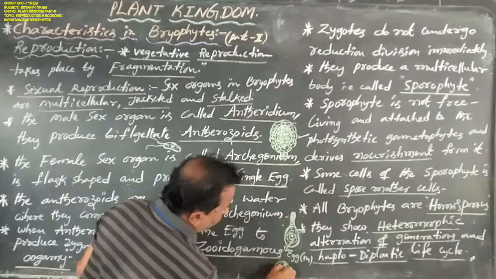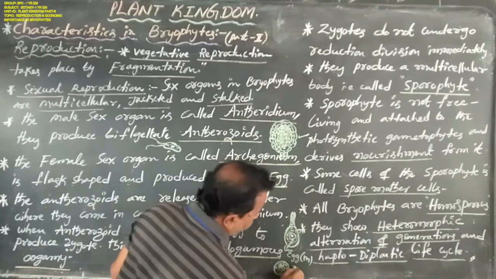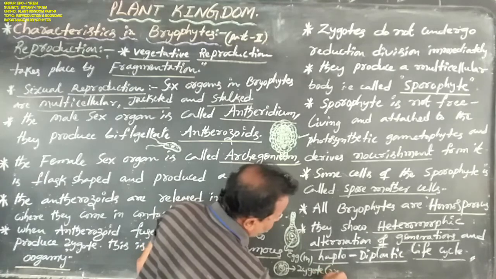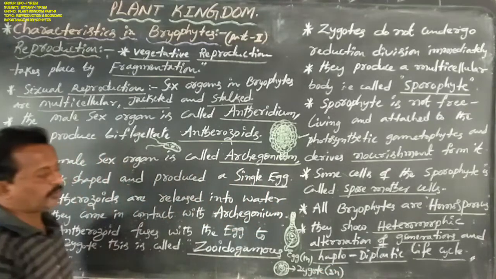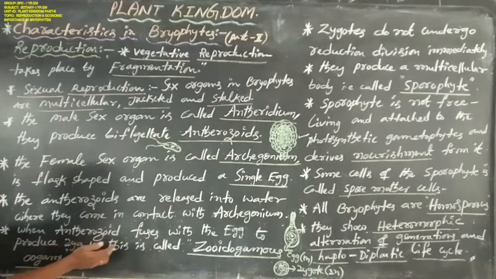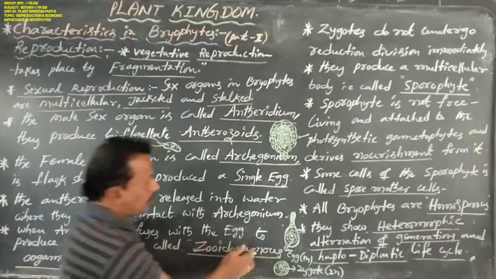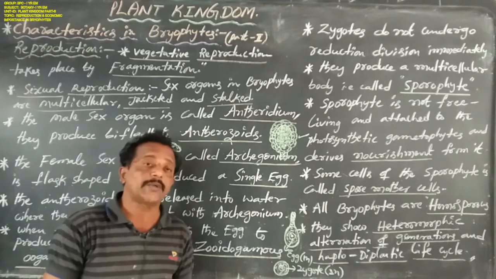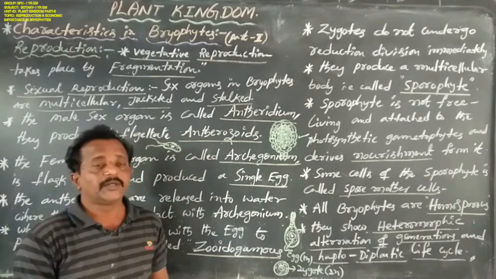One antherozoid and one egg cell fuse to form one zygote, that is, a diploid zygote. This phenomenon is called zoidogamous oogamy. Why?